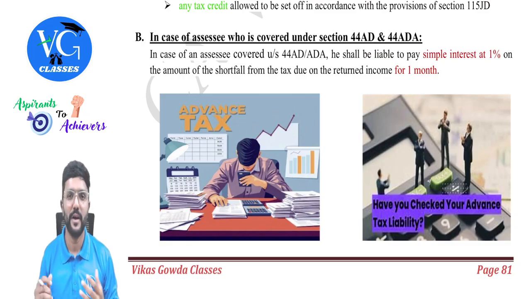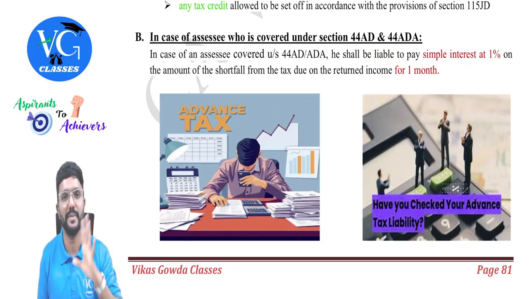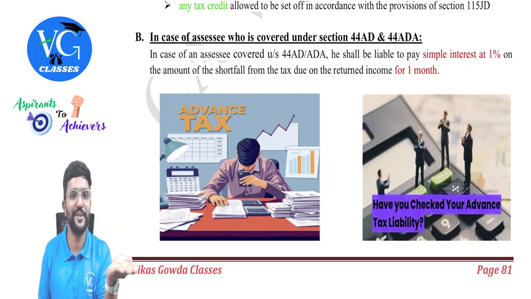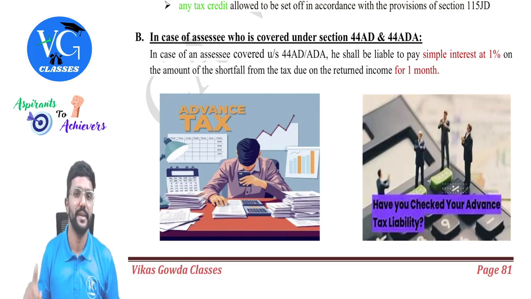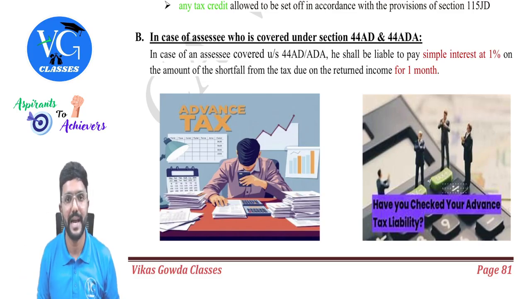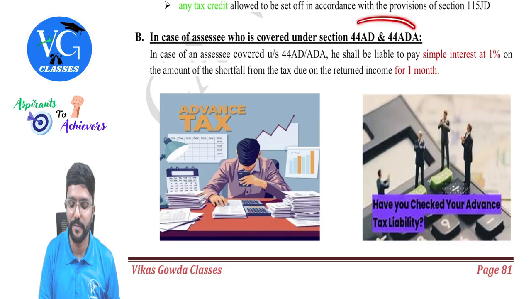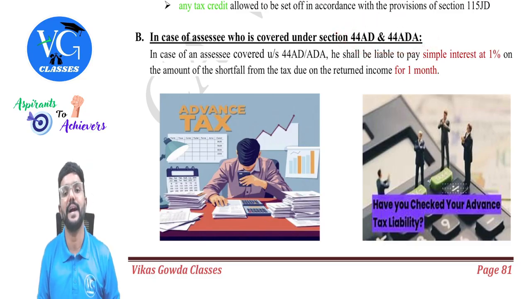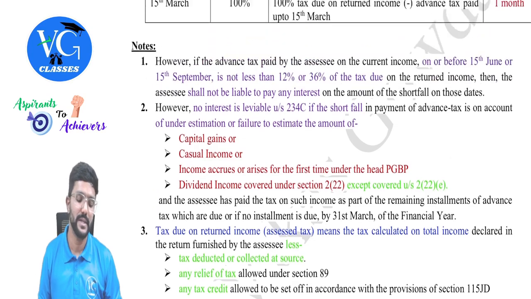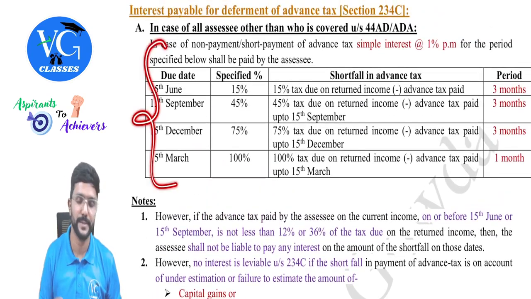And if they don't pay, or if there is a short payment, interest will be levied at 1% per month, only for 1 month, that is from 15th March to 31st March. Whereas from 1st April, section 234B will take over. Interest calculation will be happening as per section 234B. So this is only for the assessee who is following the presumptive scheme under section 44AD and ADA. Whereas for all others, it is as per these calculations, guys.